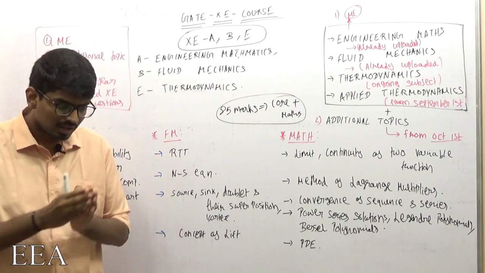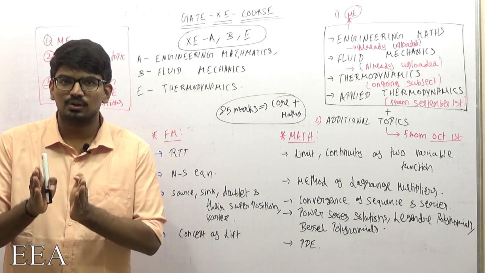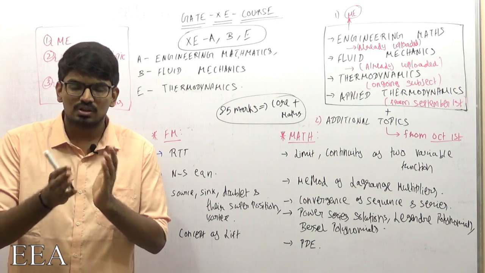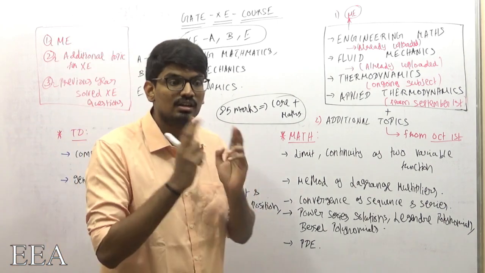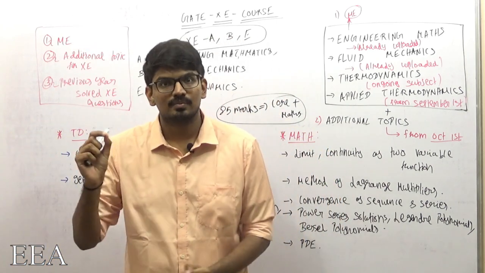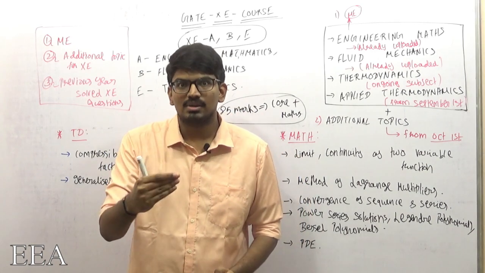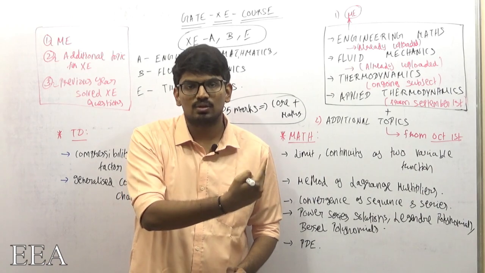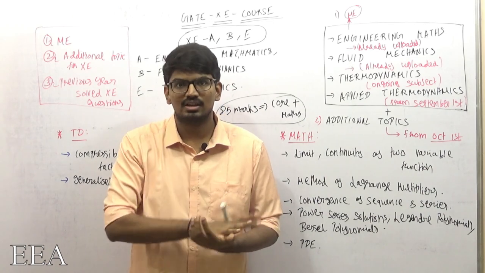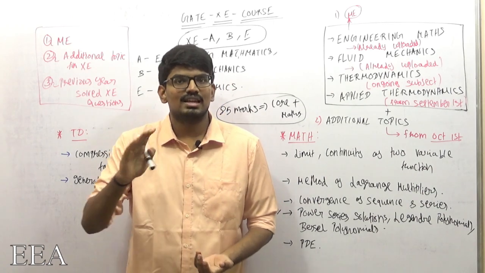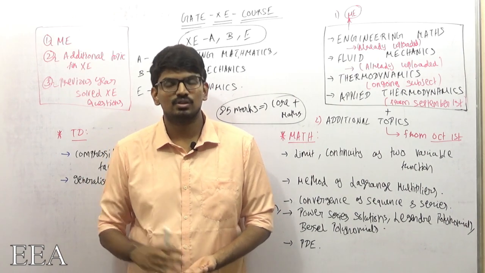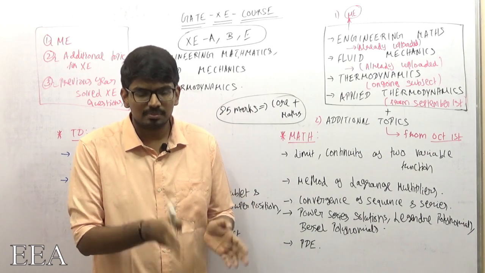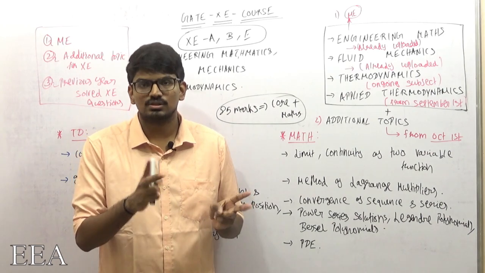But now, as we know, there was a recent announcement that students who are going to appear for GATE 2021 can appear in two papers. If you are going to appear in ME, then ME combined with XE you can appear. If you are going to write AE, that is aeronautical, then AE combined with XE you can write. Those types of combinations they released, which means an aspirant can appear in two papers, not only one paper.